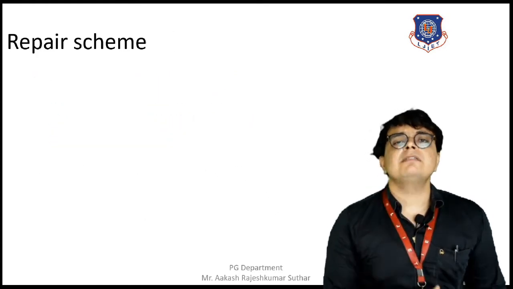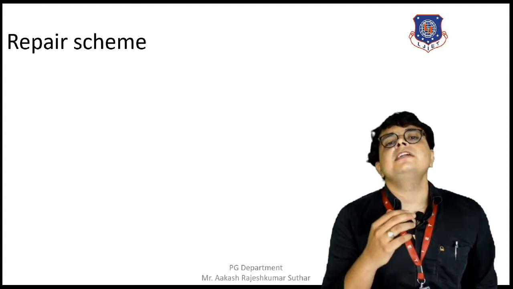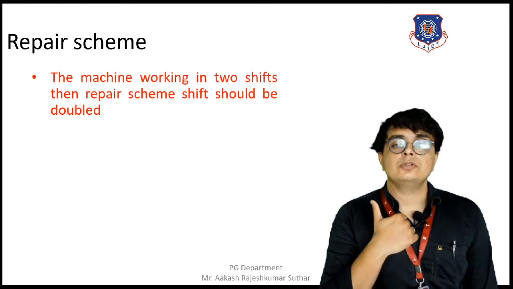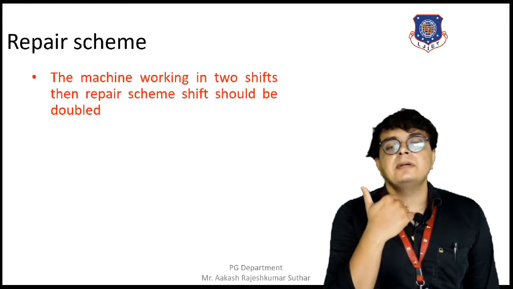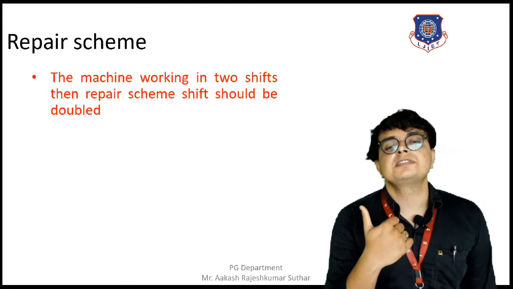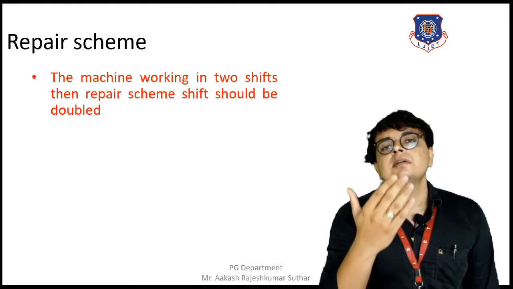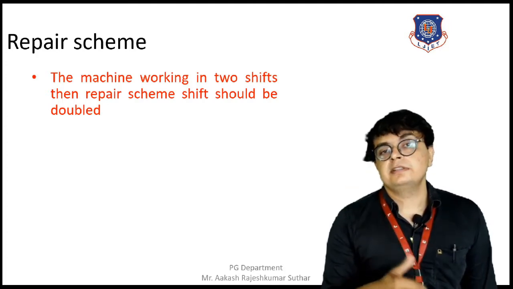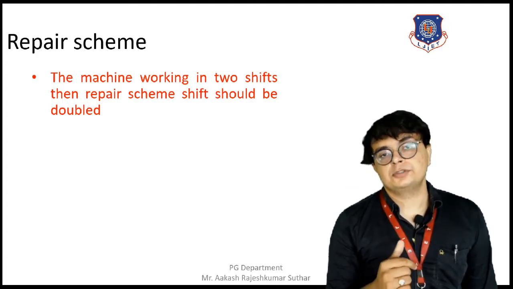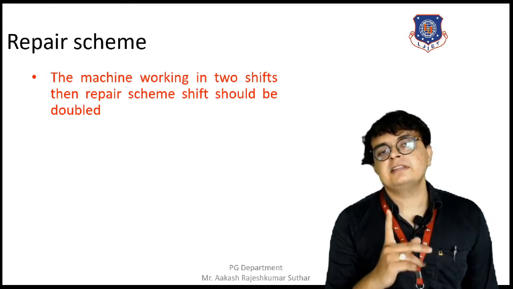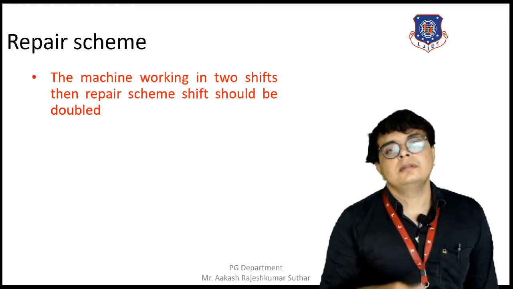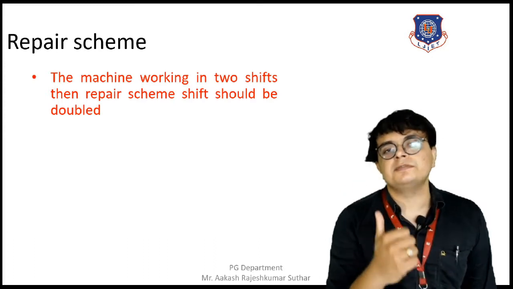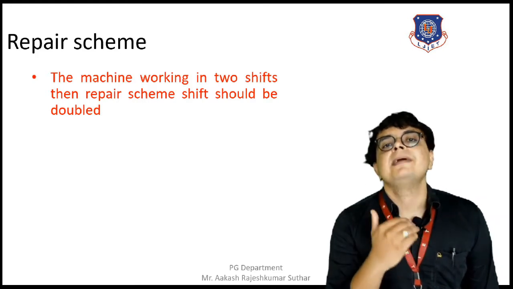Some points are required to be taken into consideration while finalizing the repairing scheme. The first thing is the machine working in 2 shifts, meaning some machines are worked in 2 shifts in 24 hours, then the repairing should also be modified. If the working shift is 2, then in order to have proper maintenance of that machine, we need to double the maintenance.